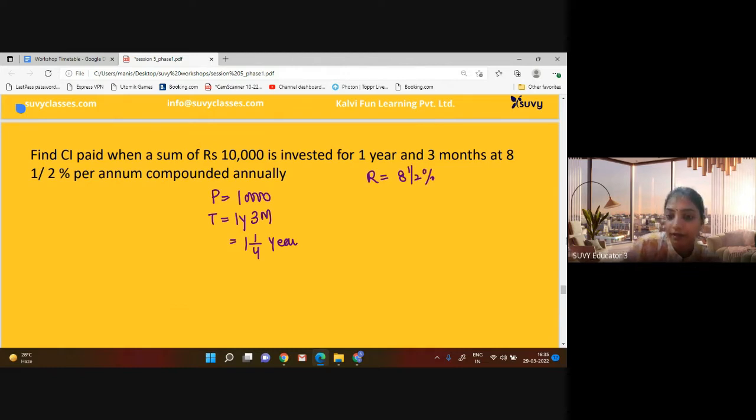So the formula is amount equals principal into 1 plus R upon 100, its power is time. So this will be the interest. So the total amount will be,